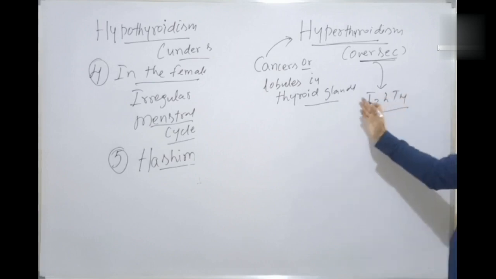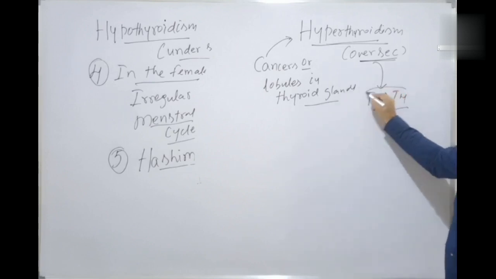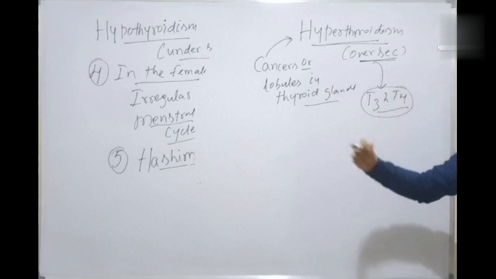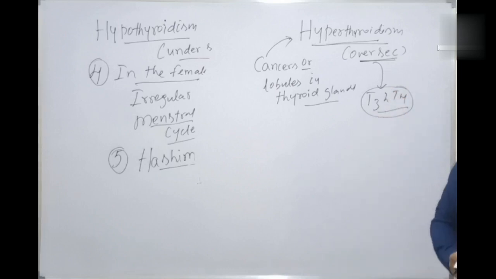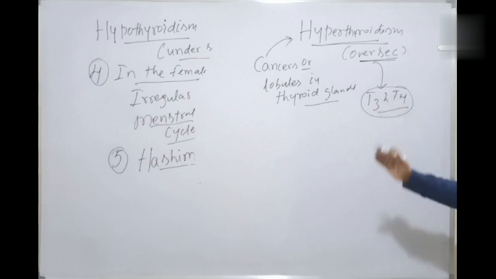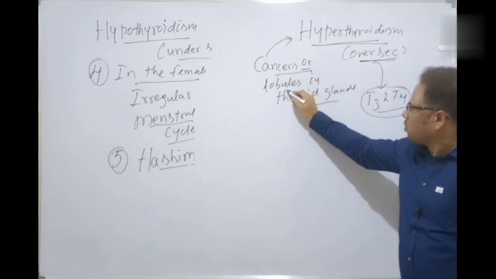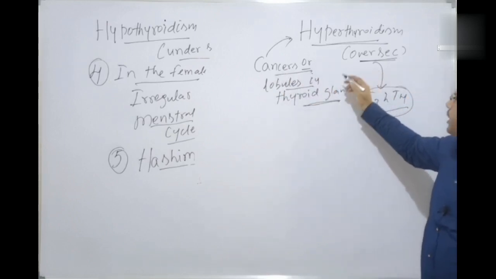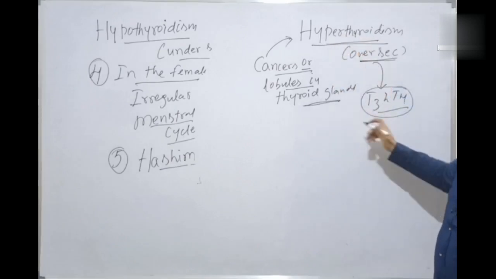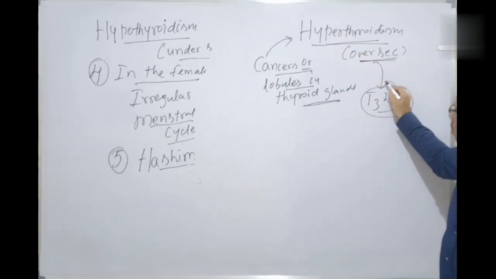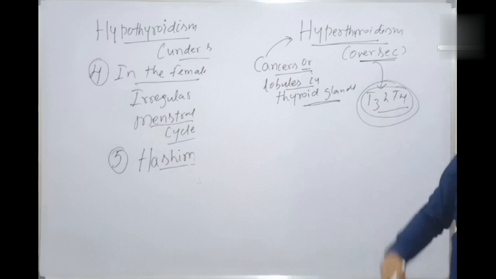It is also a serious manifestation. Overproduction of the T3 and T4 hormones is also an abnormality. Over-secretion is also an abnormality. Different types of cancers or lobule formation in the thyroid gland lead to hyperthyroidism, and because of which there is an overproduction of the T3 and T4 hormones.